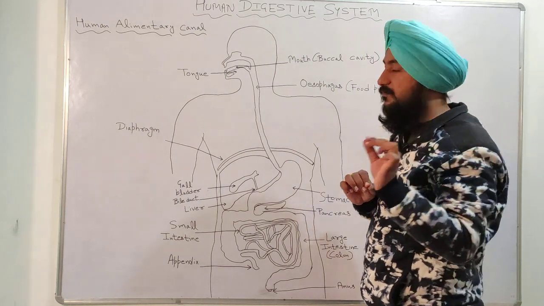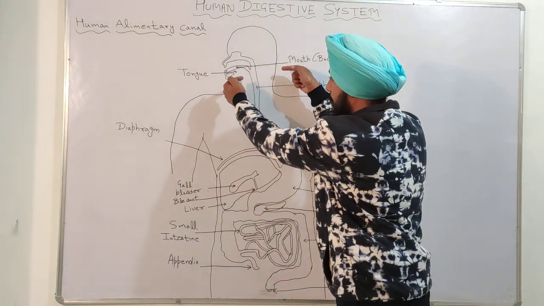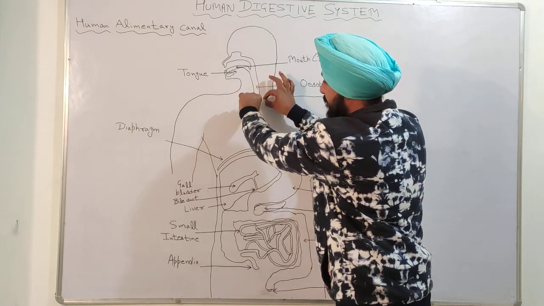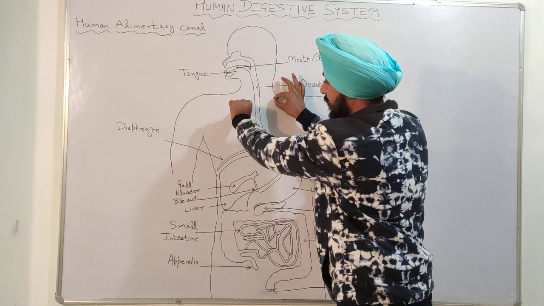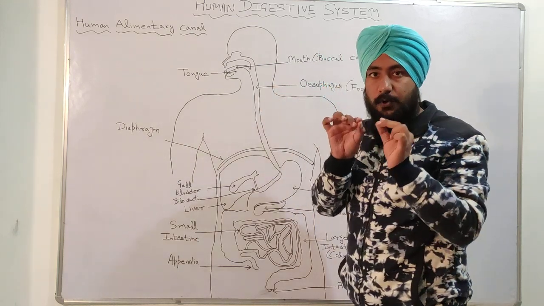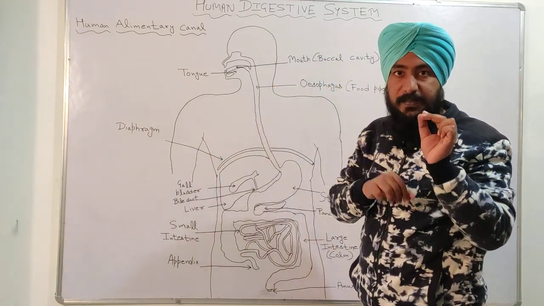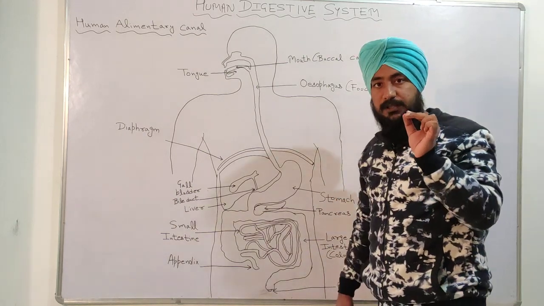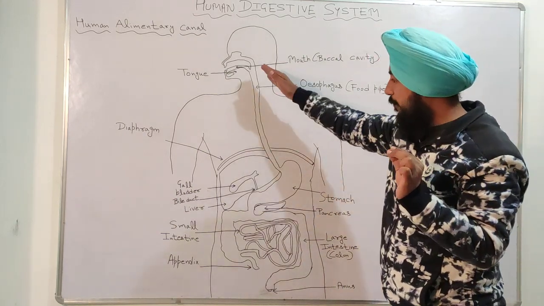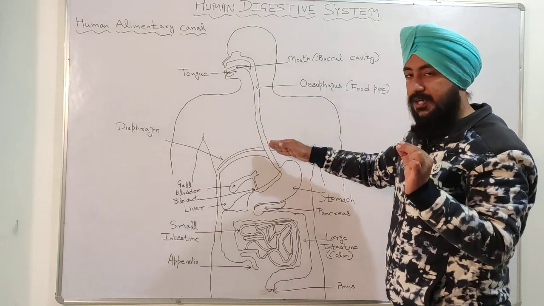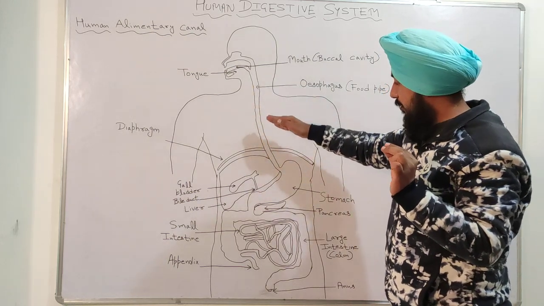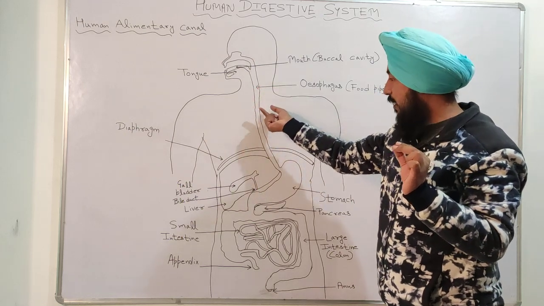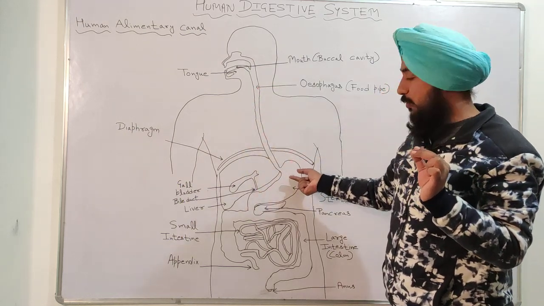I am repeating, the contraction of the oesophagus from the upper side and expansion from the lower side, this type of movement is called peristaltic movement. This will help the food to pass through this oesophagus, and by this movement the food will enter into the stomach.